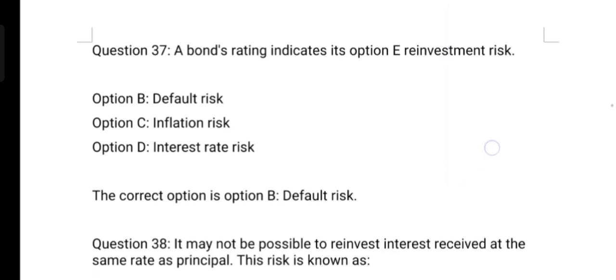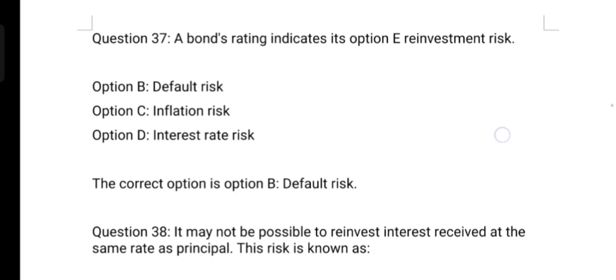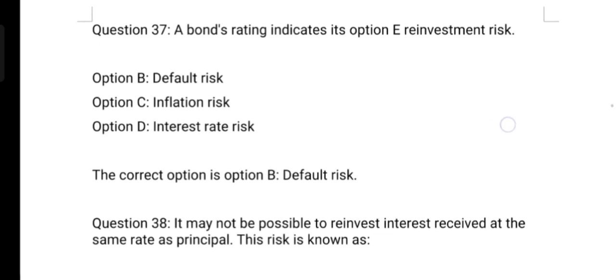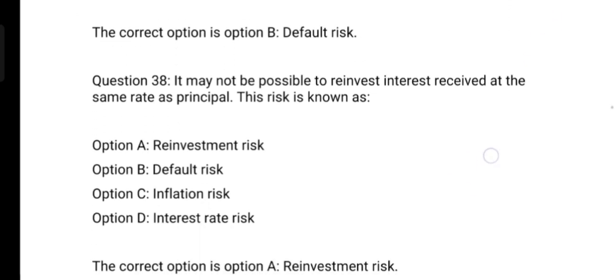Next question. A bond rating indicates its option A, reinvestment risk. Option B, default risk. Option C, inflation risk. Option D, interest rate risk. And the correct answer is option B, default risk.